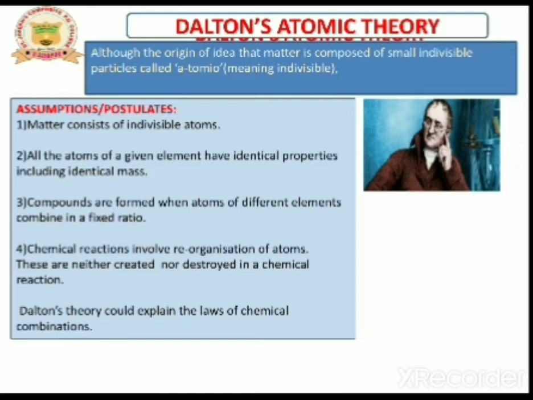Matter consists of indivisible particles called atoms. All the atoms of a given element have identical properties, including identical mass. Compounds are formed when atoms of different elements combine in a fixed ratio. Chemical reaction involves reorganization of atoms. These are neither created nor destroyed in a chemical reaction.